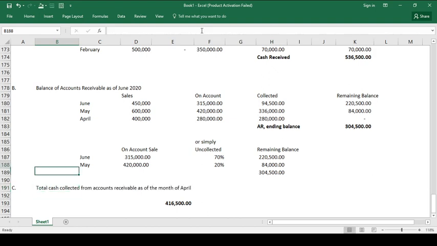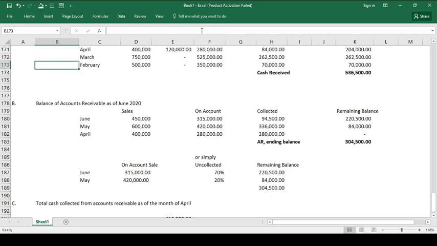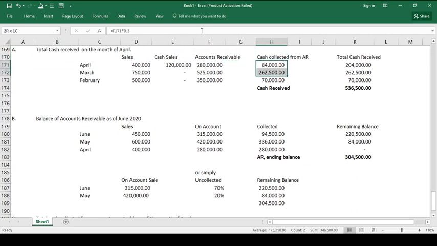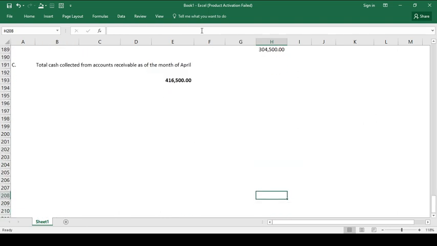So, pag ganun po ang tanong, well, our answer will be itong column na to, no? Kasi ito po yung na-collect natin. 84,262, 570,000, which is a total sum of 416,500. Ayun. Yun po, ha.